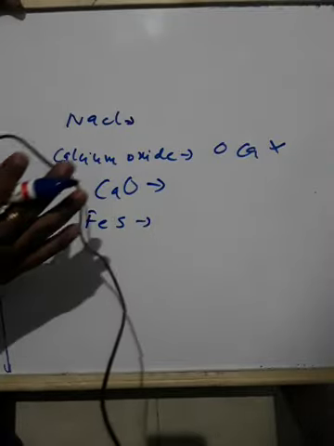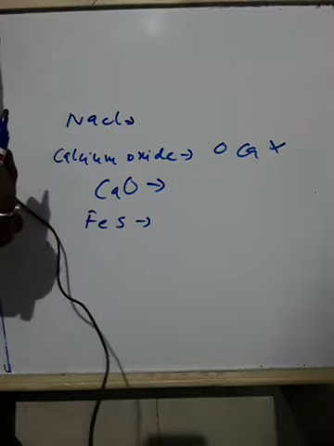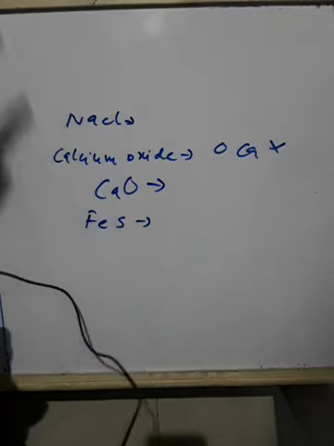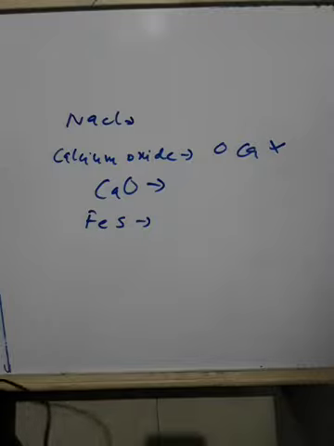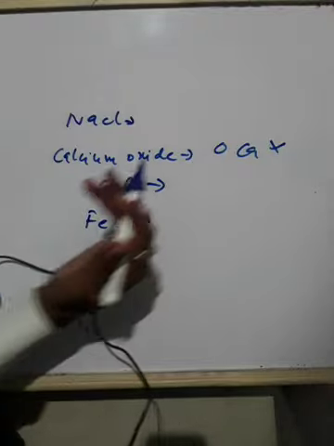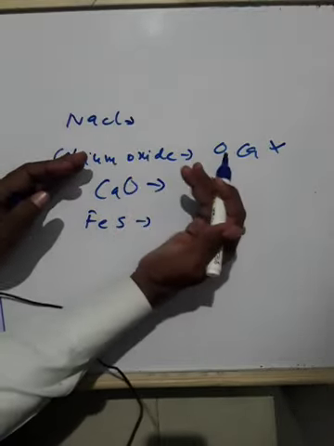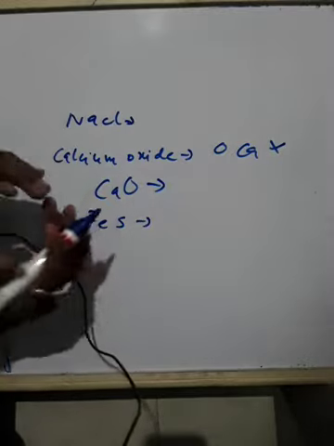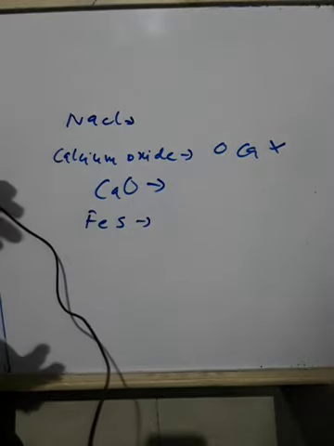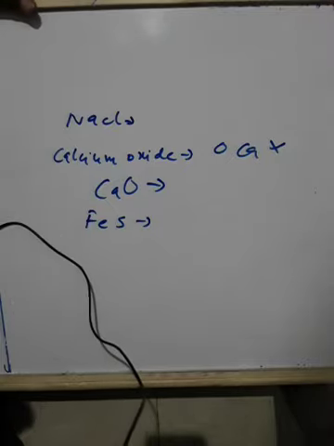So these are the rules: on the left hand side we write metals, and on the right hand side we write non-metals. On the left I wrote calcium, on the right I wrote oxide: calcium oxide. This is the method of writing the chemical formula as per IUPAC, the International Union of Pure and Applied Chemistry.